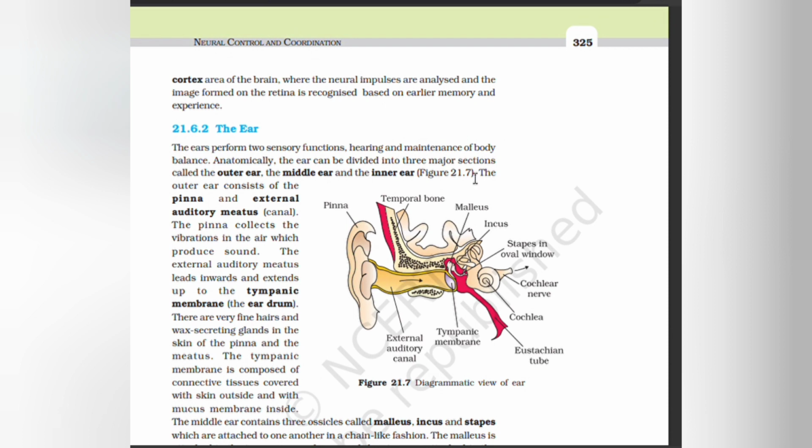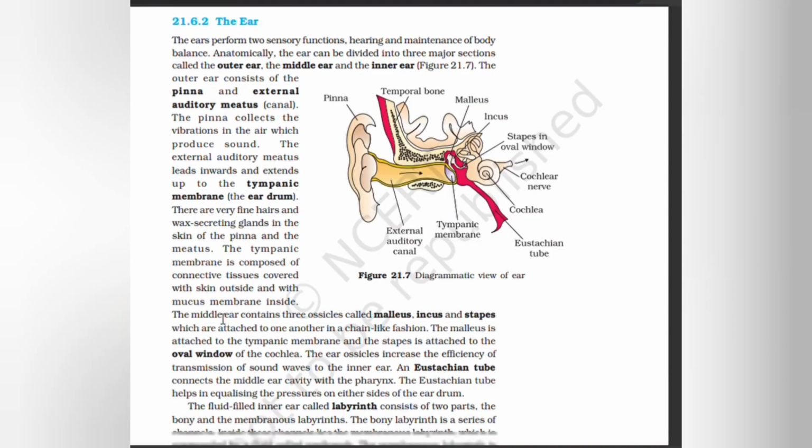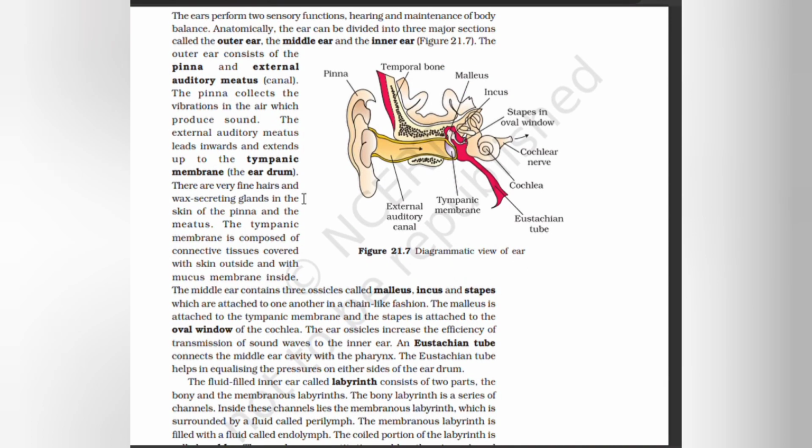Anatomically, the ear can be divided into three major sections called the outer ear, middle ear and the inner ear. The outer ear consists of the pinna and external auditory meatus. The pinna collects the vibrations in the air which produce sound. The external auditory meatus leads inwards and extends up to the tympanic membrane. There are very fine hairs and wax secreting glands in the skin of the pinna and the meatus.